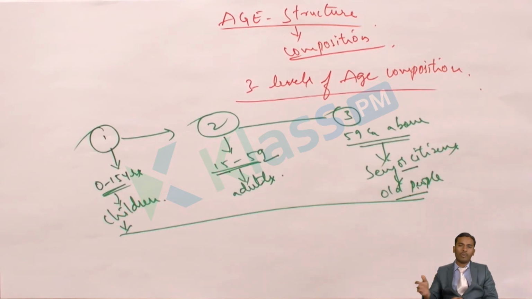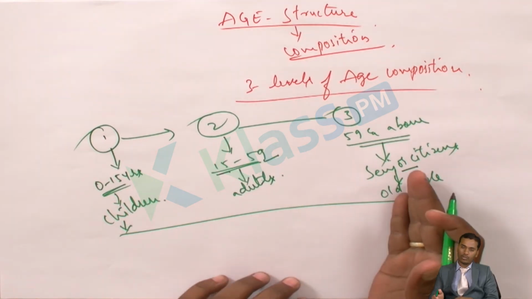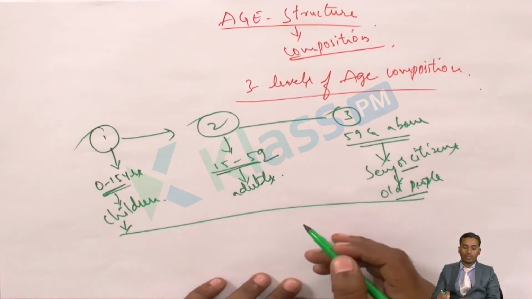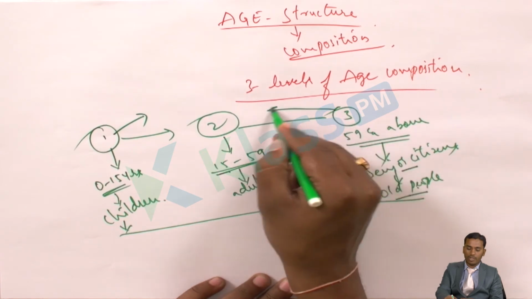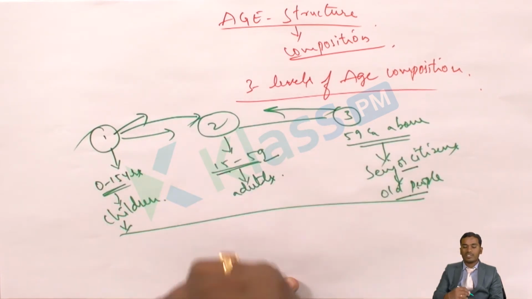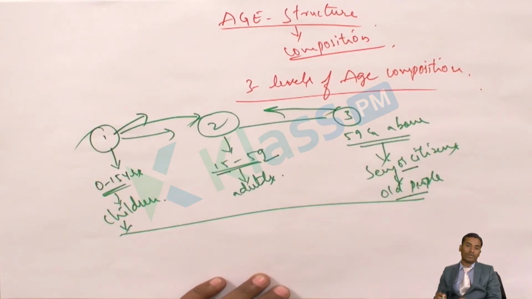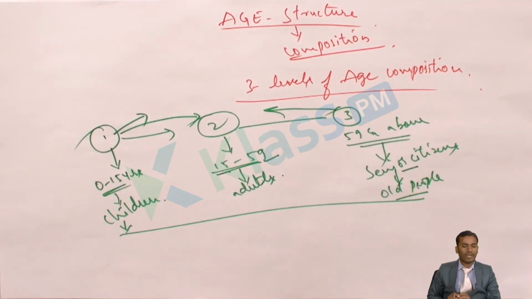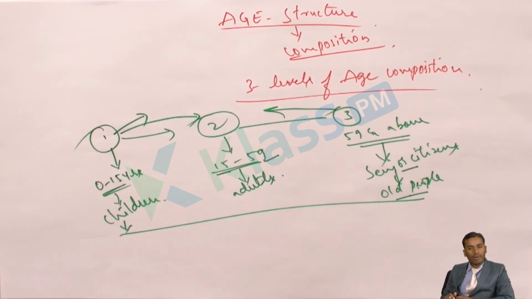So these people will be working, but the majority will be retired. That means this stage is also again a dependent stage. So these two, stage number 1 and stage number 3, both depend on the second stage for their livelihood, for their activities, for their survival. The age 15 to 59 is very crucial and important in a human population.